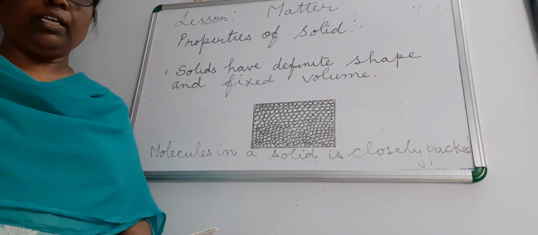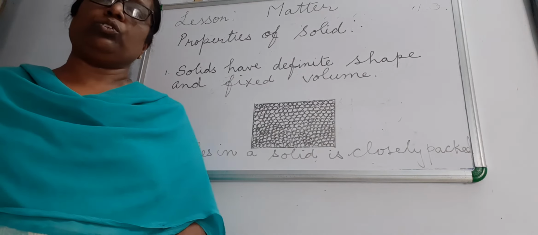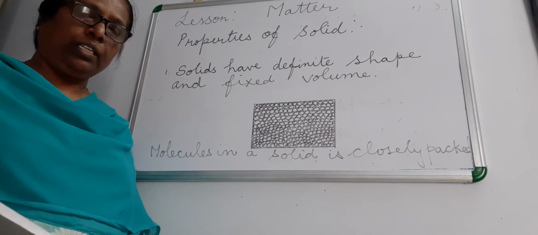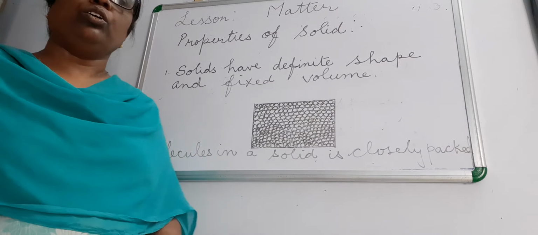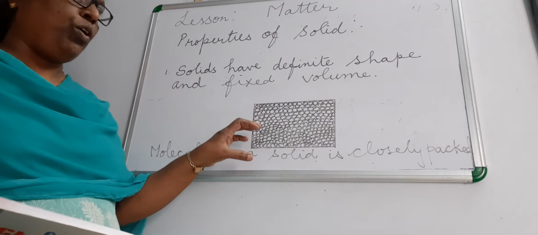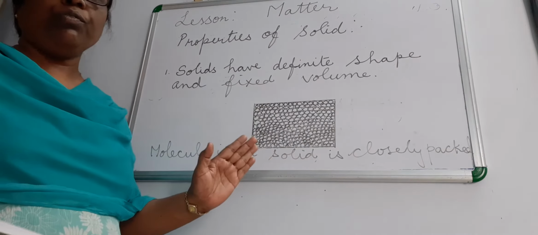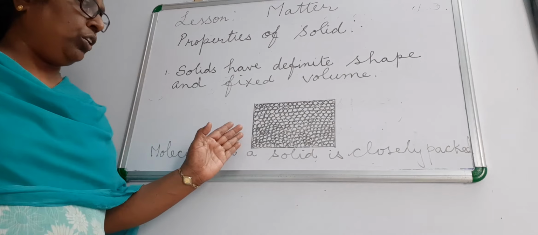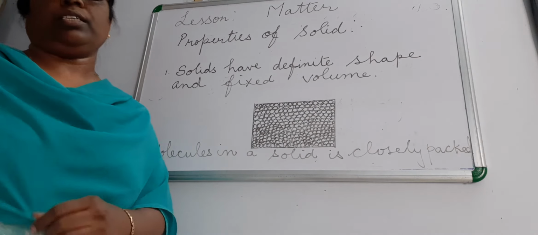What do you mean by intermolecular space? Before you learn about intermolecular space, you should know what molecules are. We know atom. Atom is the tiniest particle of any element, and a group of atoms is called a molecule. Every matter is made up of molecules, and the arrangement of molecules differs in each state of matter. In solid, the arrangement of molecules is different, in liquid it is different, and in gas it is different.